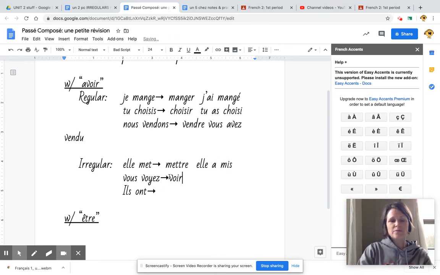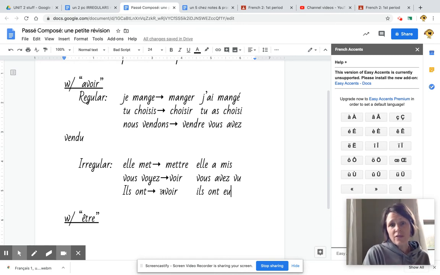Okay, voyez comes from the verb voir. So when I go to put that in the passé composé, I'll have vous avez vu. Voir changes into vu. The majority of the past participles that are irregular are going to have a U on it. All right, and then finally, ils ont, they have. That comes from the verb avoir. So when I go to put this one in the passé composé, it looks kind of weird. I am going to go ahead and start out with ils ont again, and then avoir in the past tense changes into eu. Ils ont eu, they had.